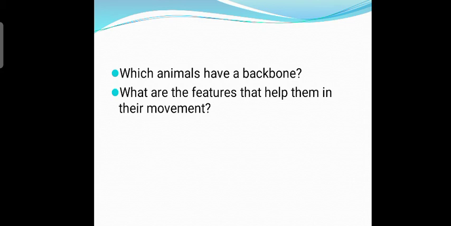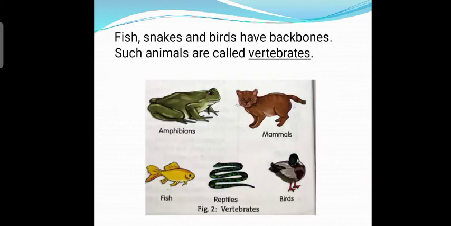Now, which animals have a backbone? What are the features that help them in their movement? So let's see. Fish, snakes and birds have backbones. Such animals are called vertebrates. Almost all amphibians, reptiles, mammals and birds are vertebrates. Some examples are ducks, sparrows, pigeon, fish, snakes, lizards, tortoises, monkeys and frogs.